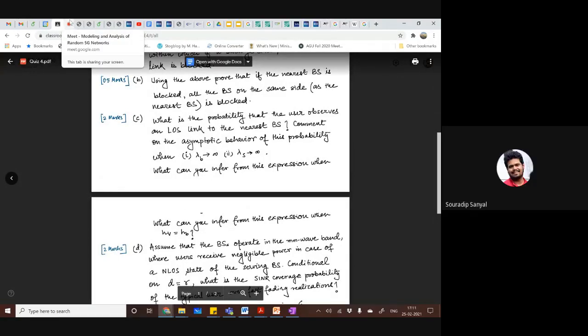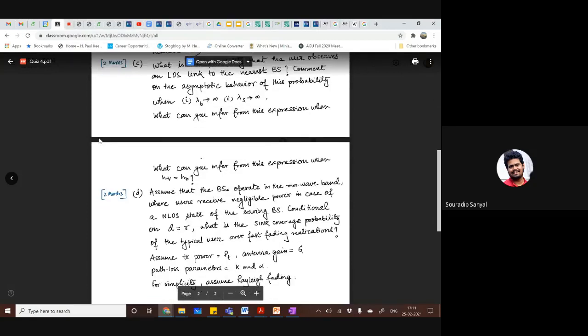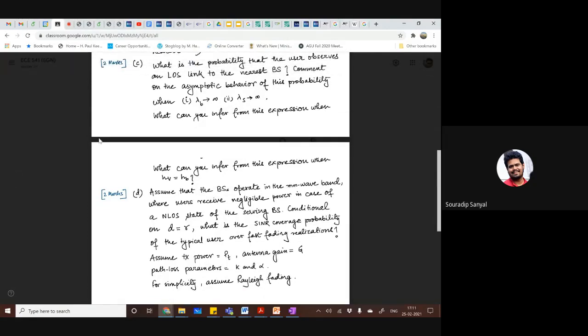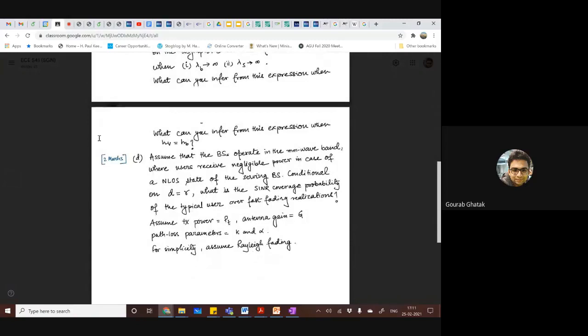Sir, for the last part, for the Rayleigh distribution, we have to assume some parameters for that, right? Yeah, I mean, throughout our course, it's unit power Rayleigh distribution, right? Okay. Yeah.